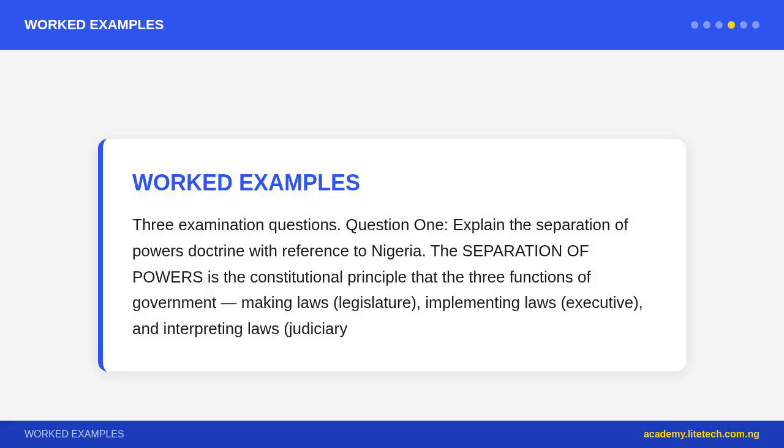Explain the separation of powers doctrine with reference to Nigeria. The separation of powers is the constitutional principle that the 3 functions of government, making laws (legislature), implementing laws (executive), and interpreting laws (judiciary), should be performed by separate, independent institutions so that no single body can dominate. In Nigeria, the 1999 Constitution establishes the National Assembly (legislature) to make laws, the President and Cabinet (executive) to implement laws, and the courts (judiciary), Supreme Court, Court of Appeal, federal and state high courts, to interpret laws and adjudicate disputes.